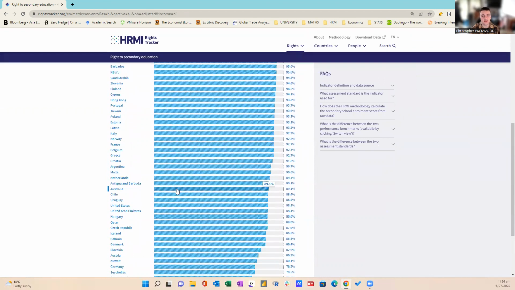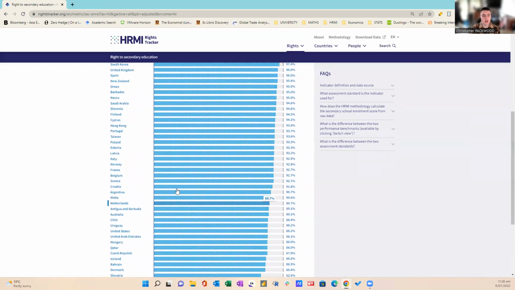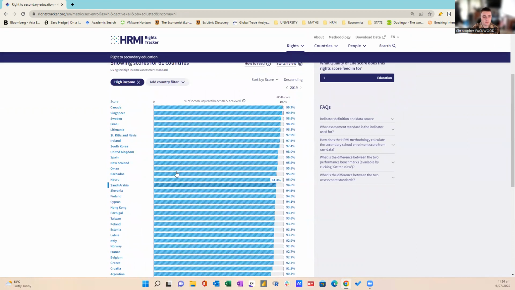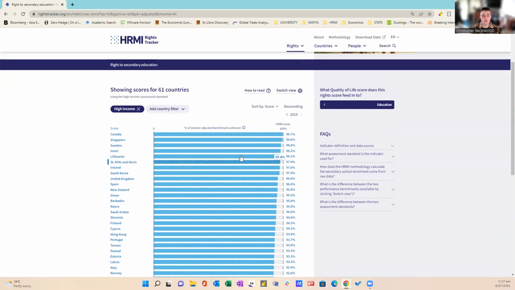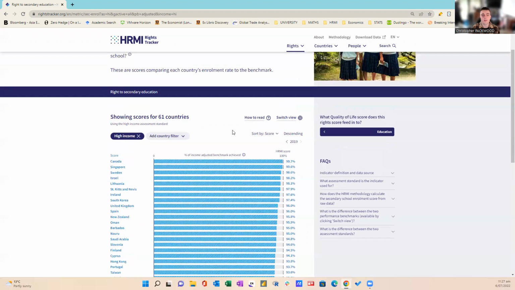So Australia is sitting at 89.1%, and New Zealand, its neighbour, is doing 95.8%, and it is the 11th country currently in our survey that has the highest score for high income countries.